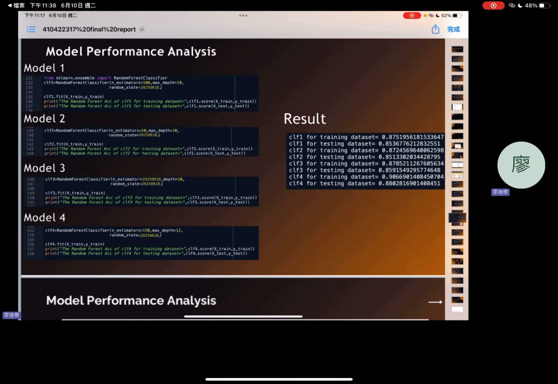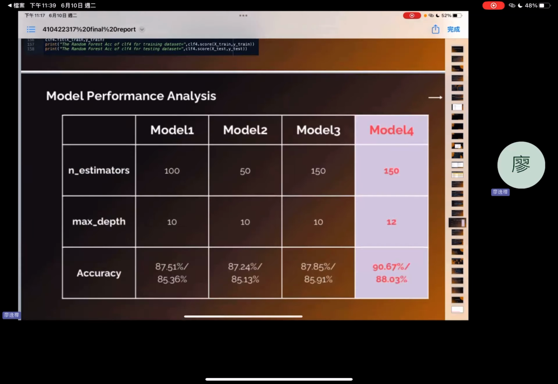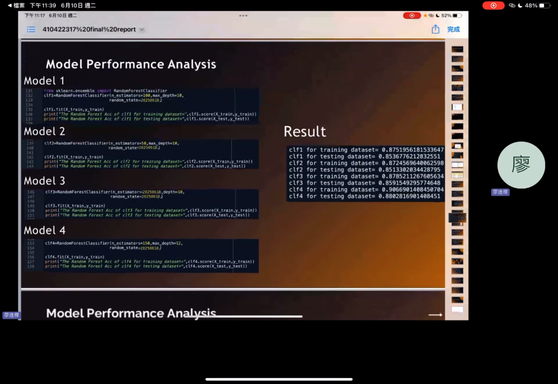In the first model, I choose 3 parameters: n_estimators equal 100 and max_depth equal 10, and the random state. The accuracy is 85.73%. Then I set them alternately to 50 and 150, and max_depth equal 10 and 12.